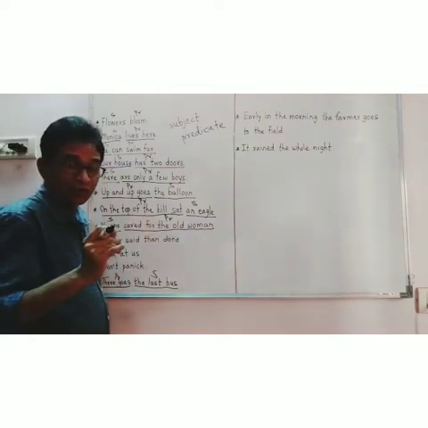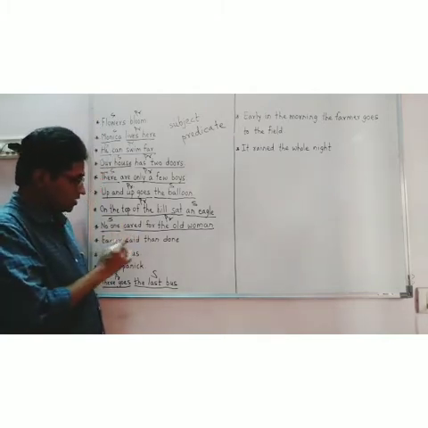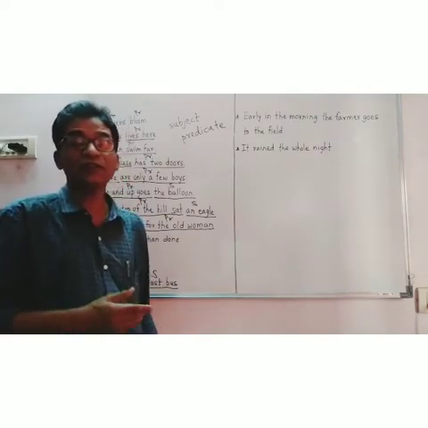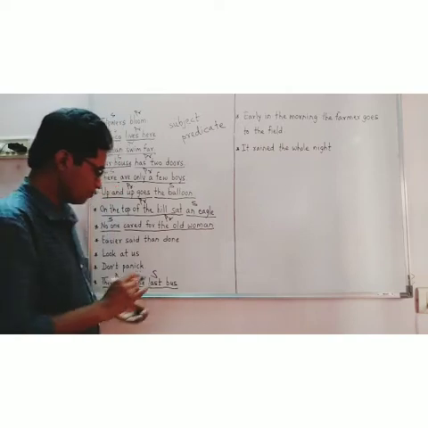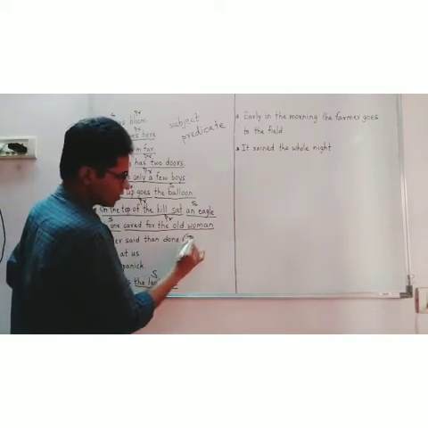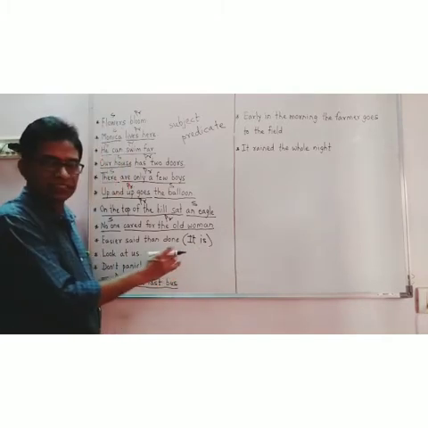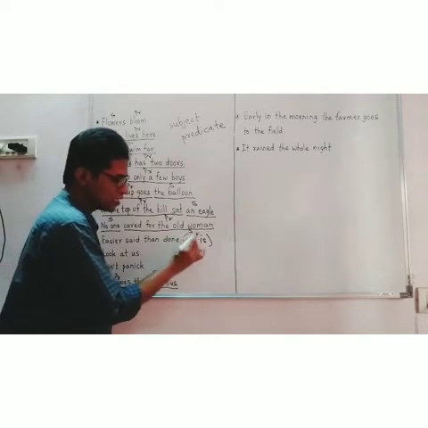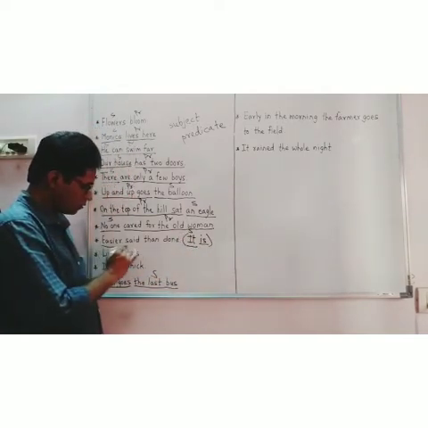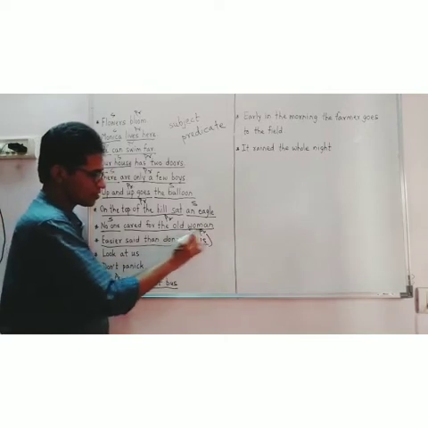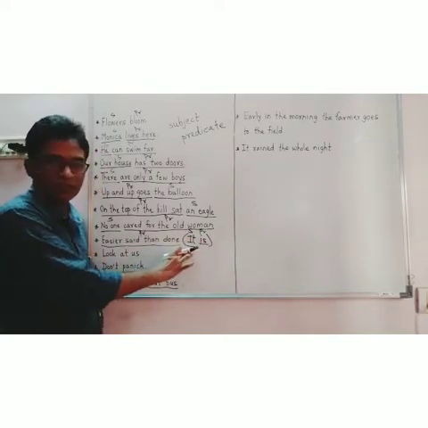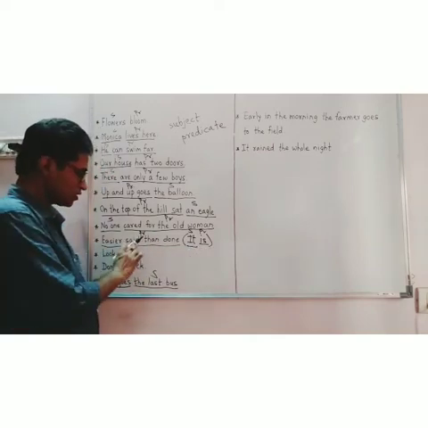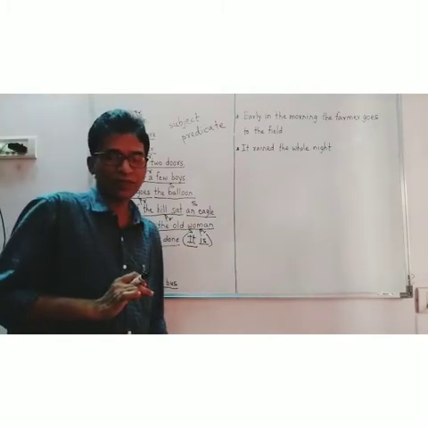And now give a little more attention. Easier said than done. In this sentence, actually the subject and the verb both are understood. Look here. The actual sentence should be like this: It is easier said than done. It means it is the subject and from is, this whole part is the predicate. It is the subject and is easier said than done is the predicate. So this is a little unusual example, okay?